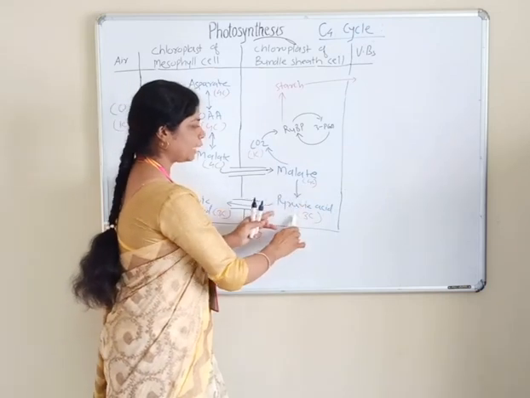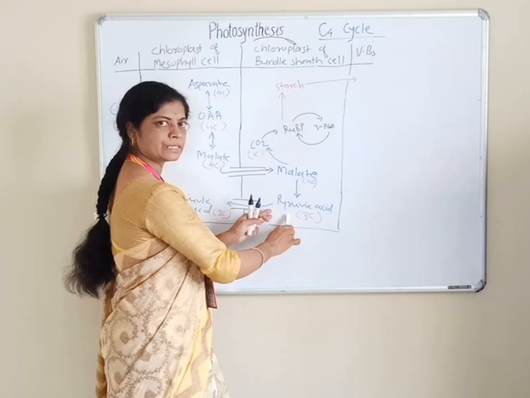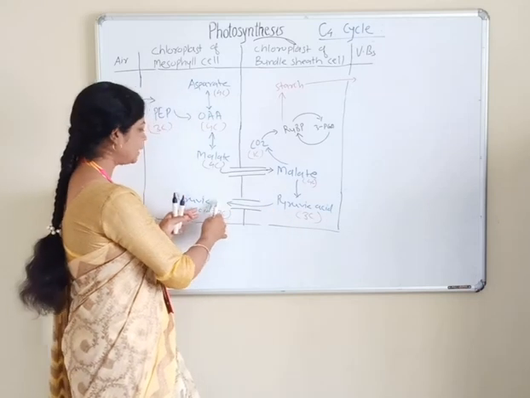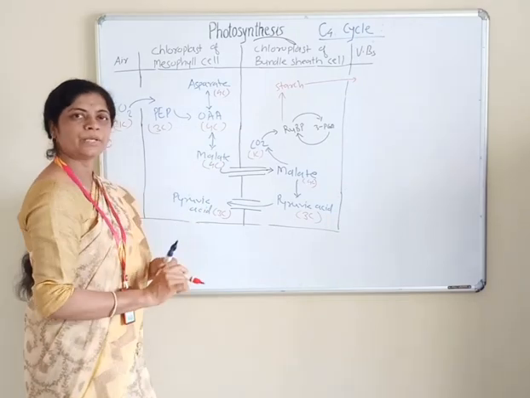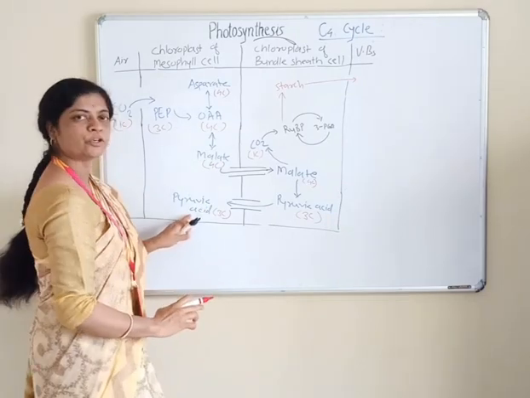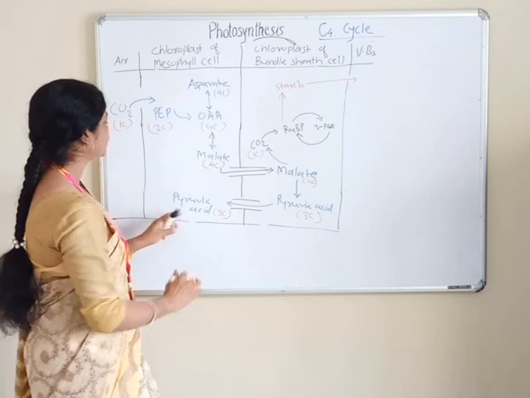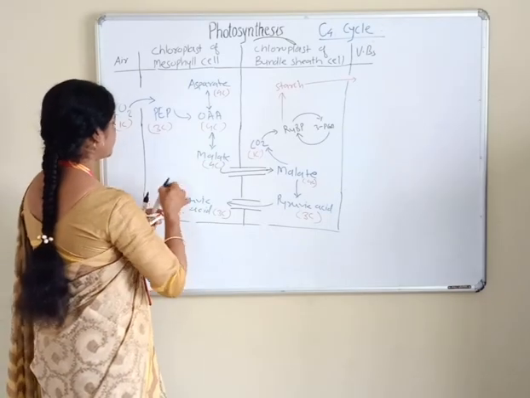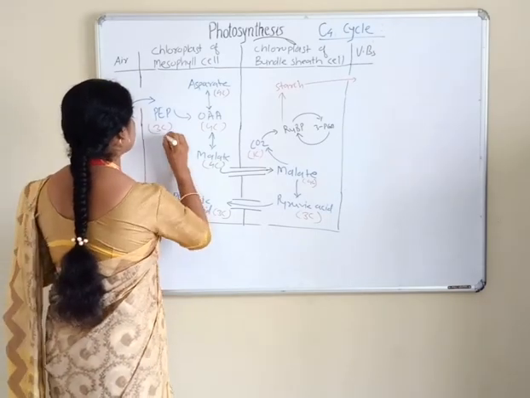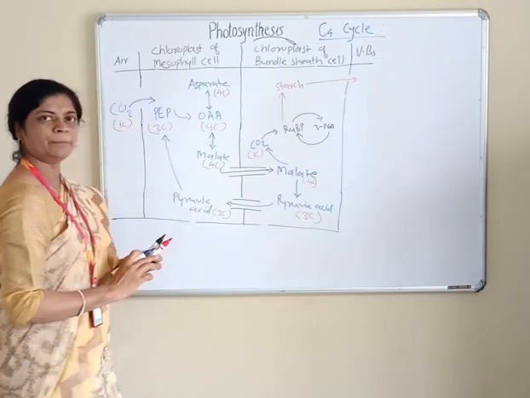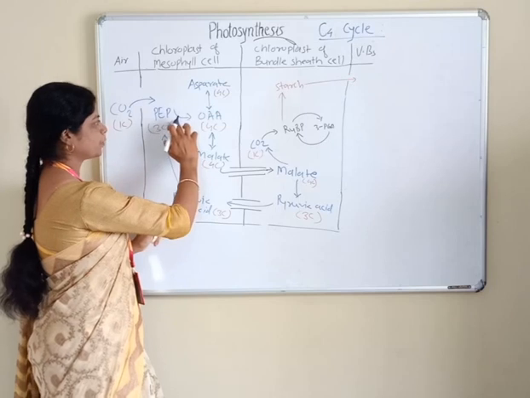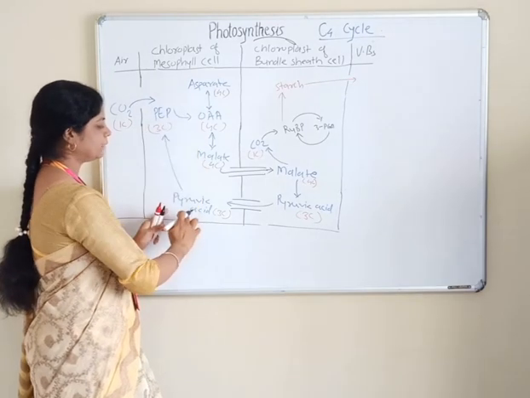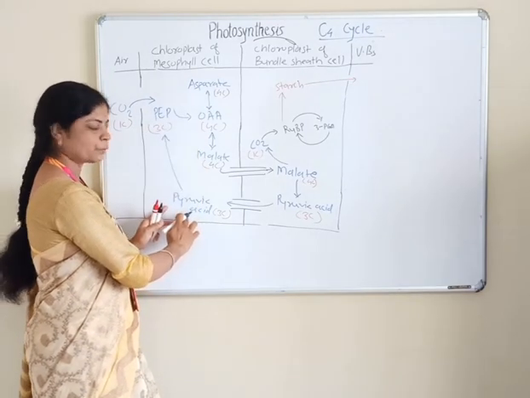So pyruvic acid is formed in the bundle sheath cell, and it is again transported through the plasmodesmata into the chloroplast of the mesophyll cell, and here it is phosphorylated with formation of phosphoenol pyruvic acid, and here ATP is utilized. Formation of phosphoenol pyruvic acid is by the enzyme pyruvate phosphate dikinase.